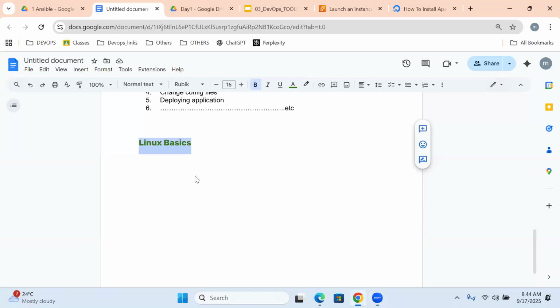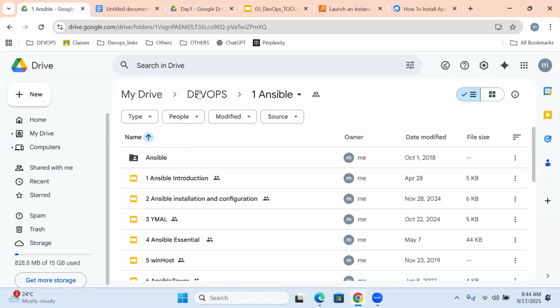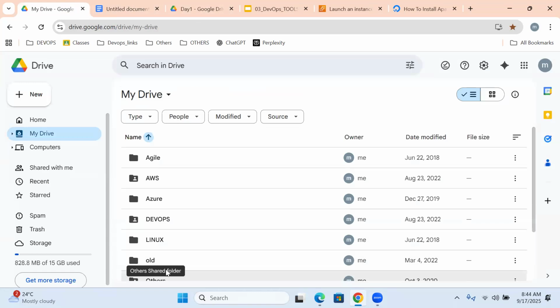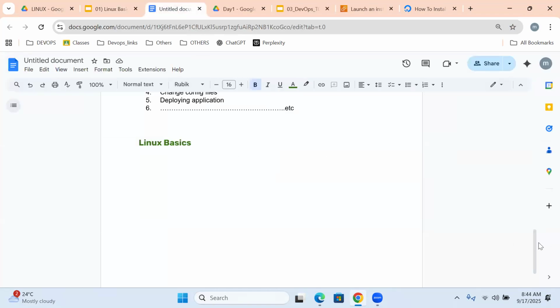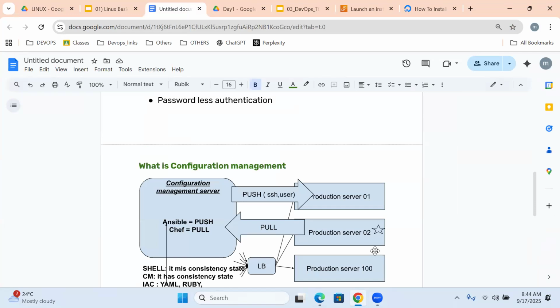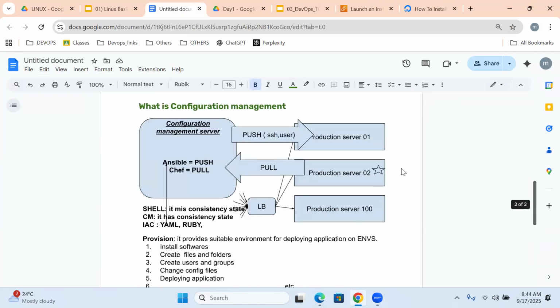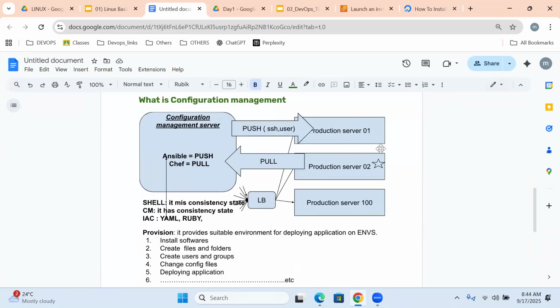Before understanding Linux basics, please let me know what is an operating system. We should understand the very basics, then only we can proceed. What is the server? What is an operating system? How to get into the machine? How exactly do we work as a Linux administrator, and Linux basic commands? Step by step, then only we can come to this point.